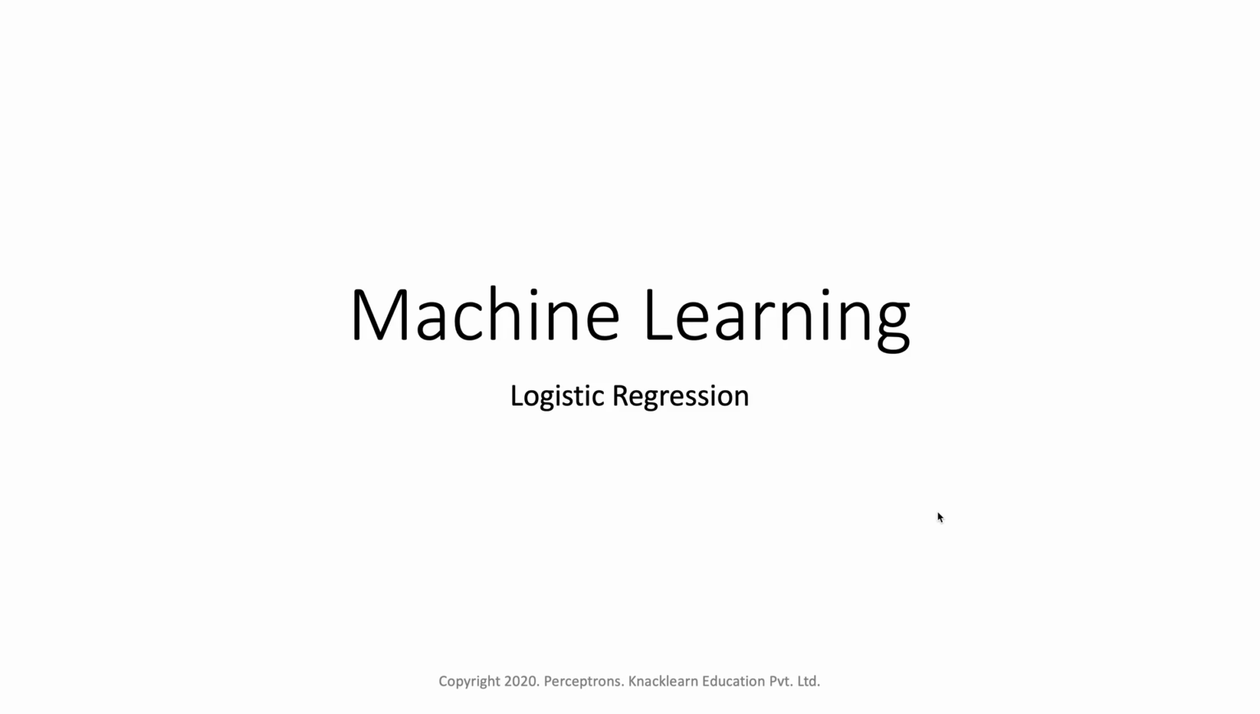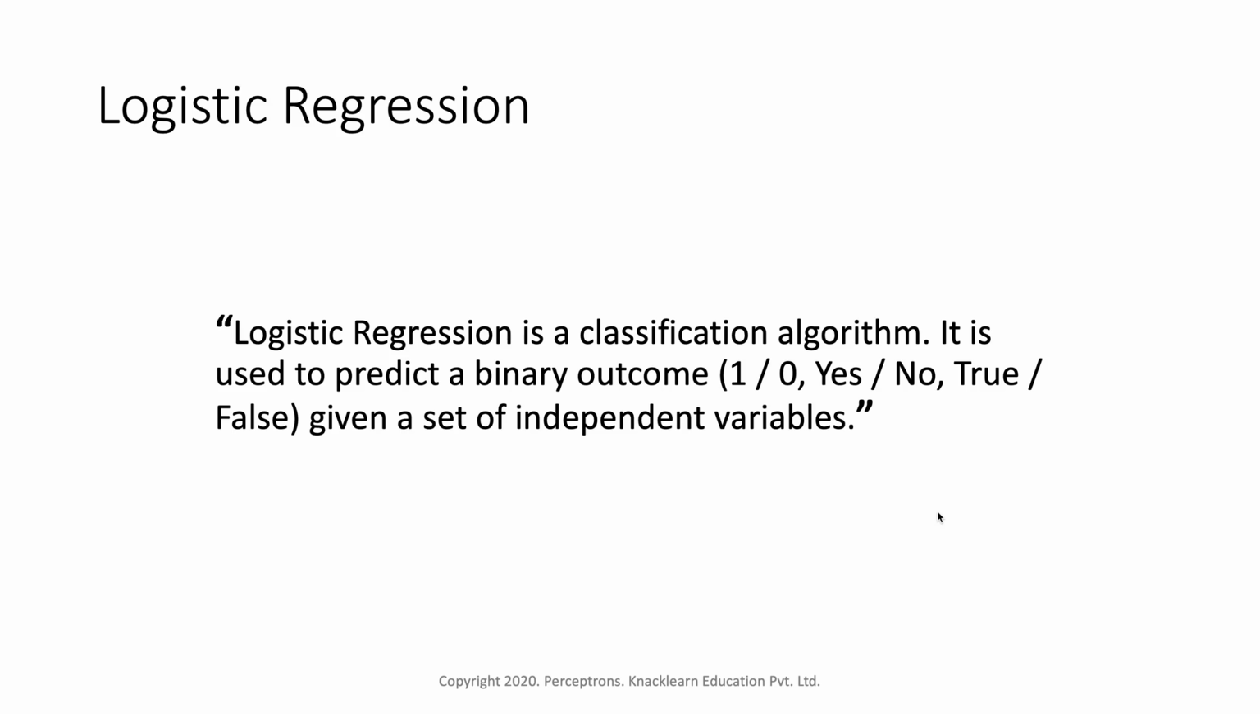Today we are going to discuss a supervised learning algorithm called logistic regression. We have seen that in supervised learning there are two types of algorithm. One is regression, the other one is classification. Logistic regression is basically a classification based algorithm. The name is regression, but it's a classification based algorithm.